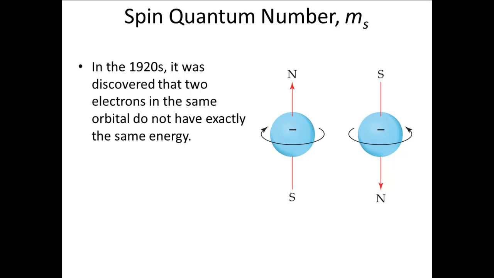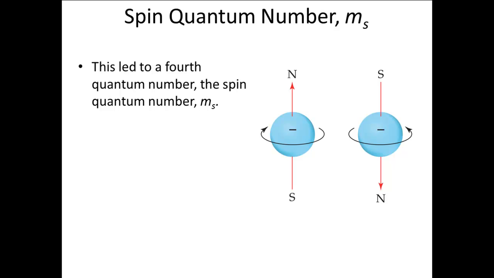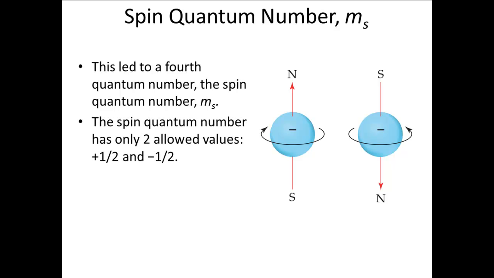A 4th quantum number was added in the 1920s when it was discovered that 2 electrons in the same orbital do not have exactly the same energy. This is the spin quantum number, M with a subscript S. The spin is really talking about the magnetic field of the electron, which affects the energy. M sub S can have only 2 values, +1/2 and -1/2.